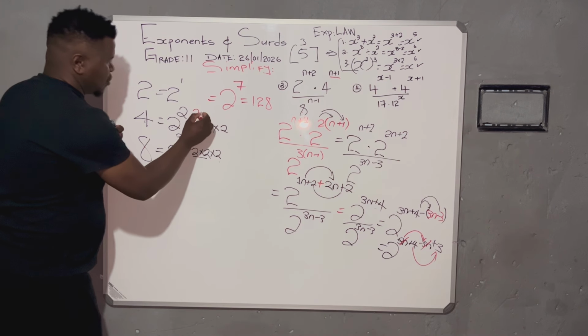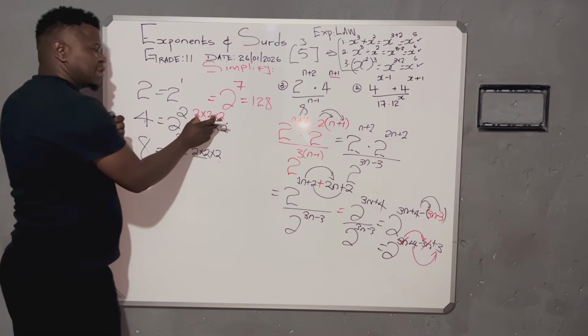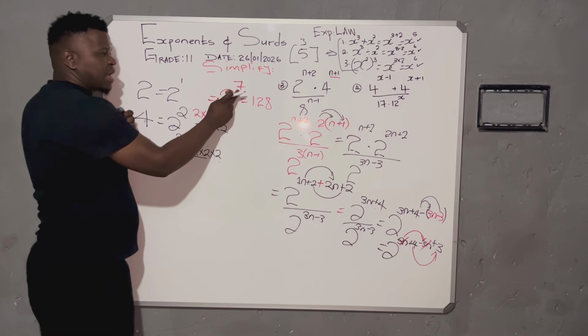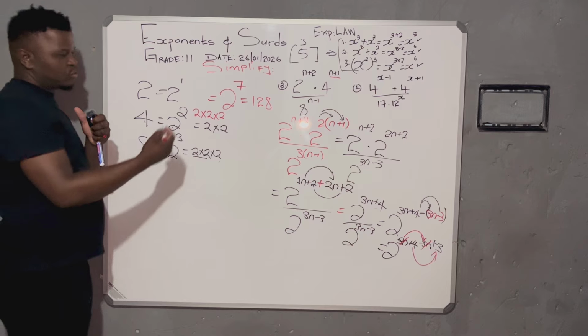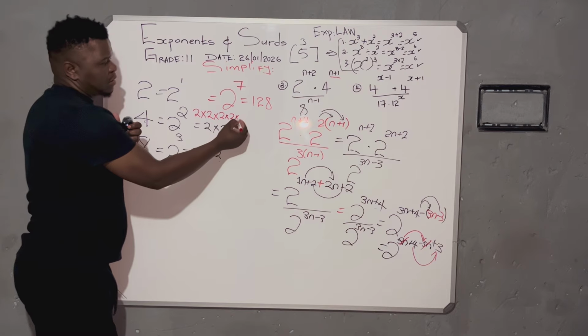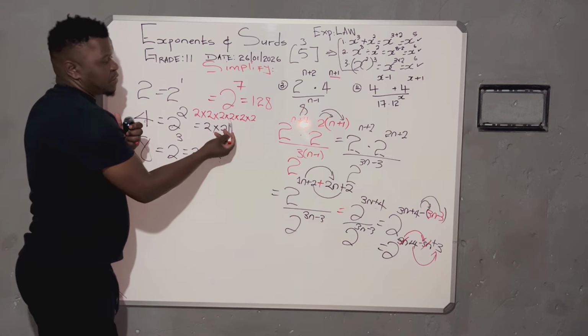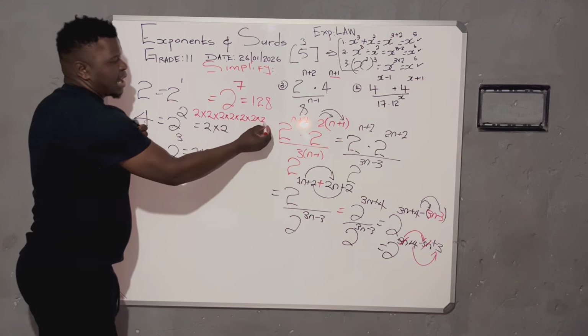We know that 2 times 2 times 2, like the same number multiplied by itself 7 times. I'm referring to those who don't use calculators more often. So this is what we mean. There should be like 7 of them. 1, 2, 3, 4, 5, 6. Then voila, 7.